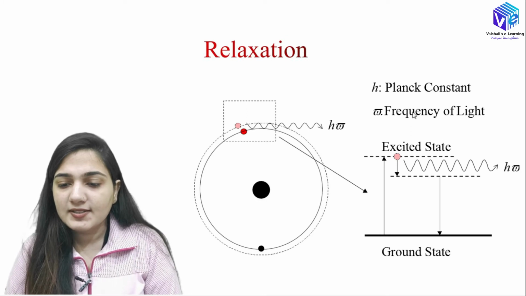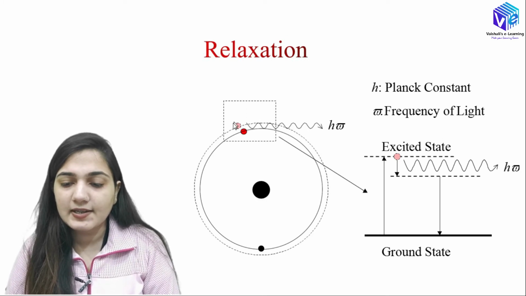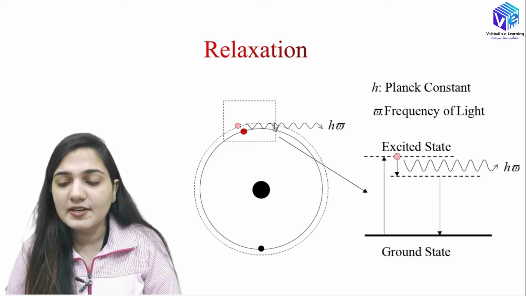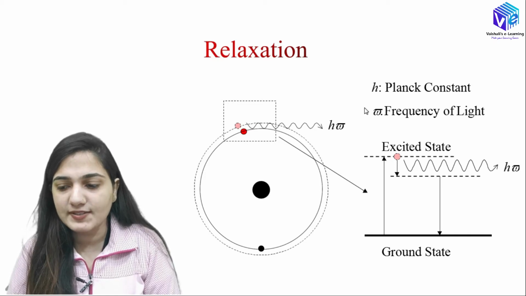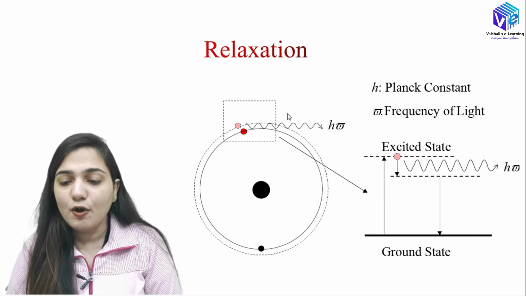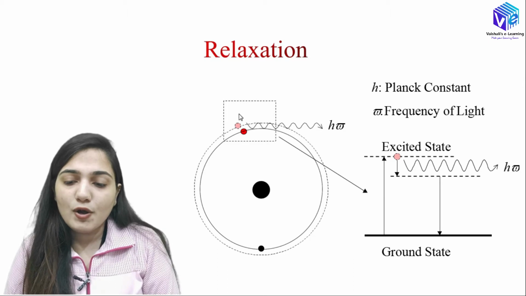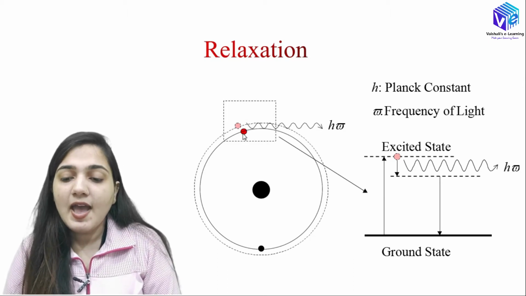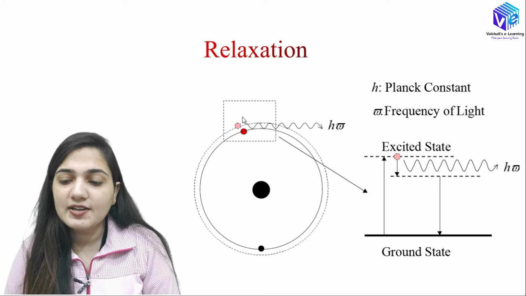Now coming to the relaxation. This excited electron, which went to the excited energy level, comes back to the ground level, and in this process some energy is released in the form of photons, calculated as hω, where h is Planck's constant and ω is the frequency of the light that is released. All matter has different excitation levels, and since h is a constant, ω will be different.